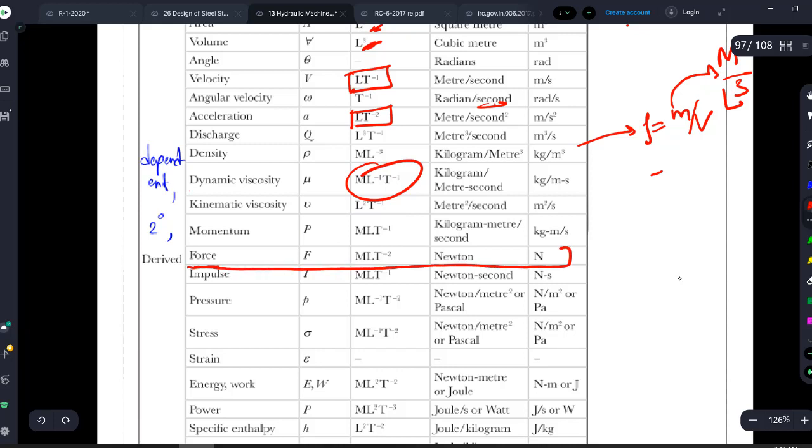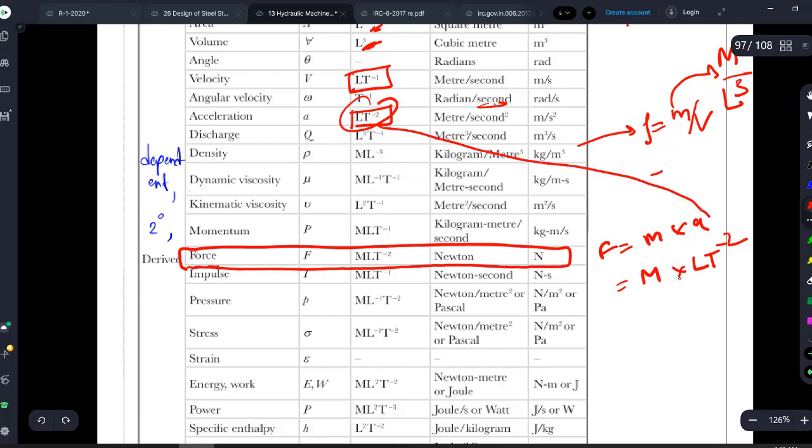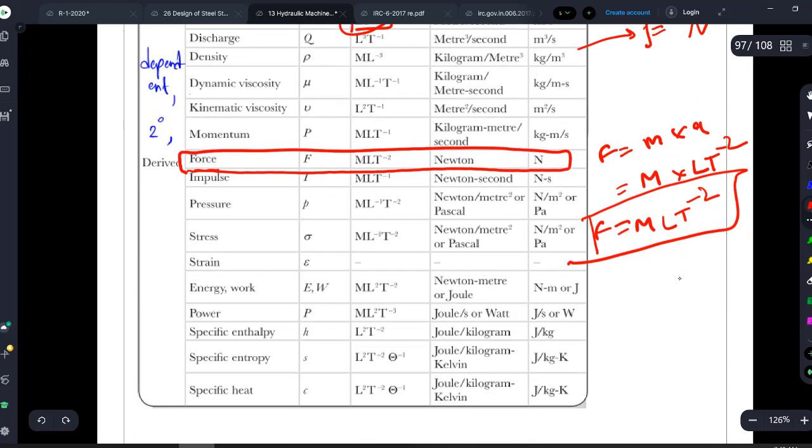Force is nothing but mass into acceleration. So mass becomes m, acceleration becomes l t to the power of minus 2, right? We have just seen l t to the power of minus 2. So my force formula is m l t to the power of minus 2. This is the dimension of force. See why it is important?